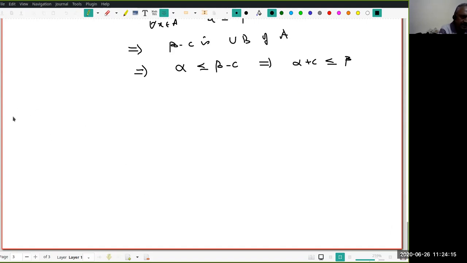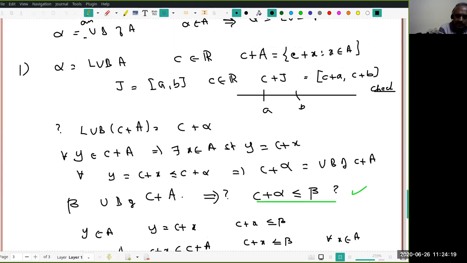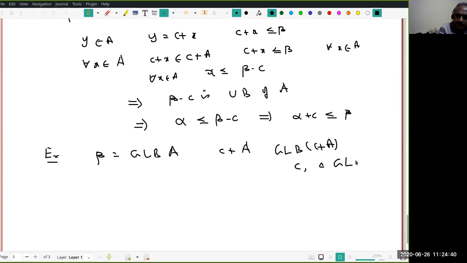Now, second. Whenever I do this for LUB, you should also ask a similar question for GLB. Suppose beta is the GLB of A. I want to know whether there is any relation between the GLB of C plus A, C, and the GLB of A. Can you find a relation involving these three?